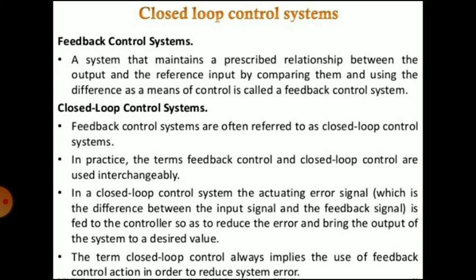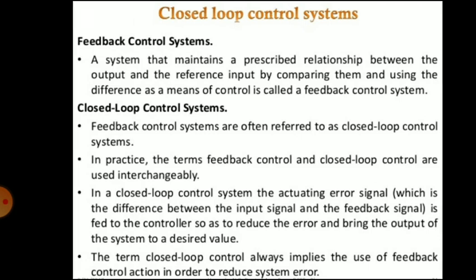So a closed loop system is a feedback control system. Feedback control systems are often referred to as closed loop control systems. In practice, the terms feedback control and closed loop control are used interchangeably. In a closed loop control system, the actuating error signal, which is the difference between the input signal and the feedback signal, is fed to the controller so as to reduce the error and bring the output of the system to a desired value.